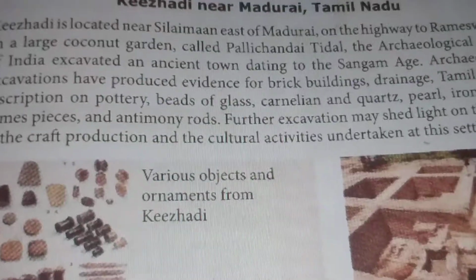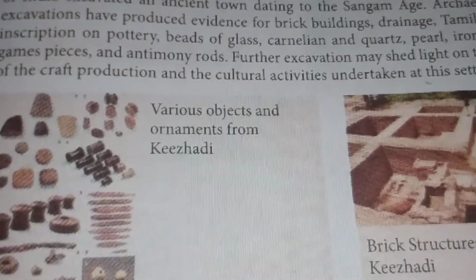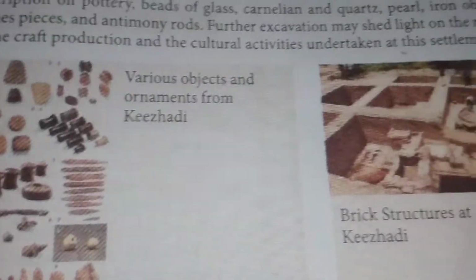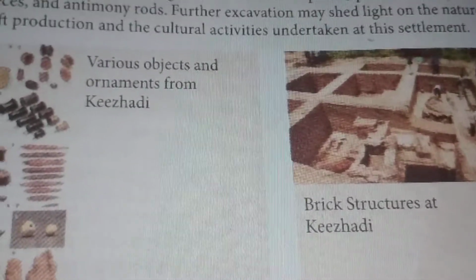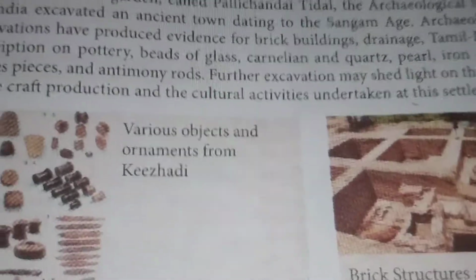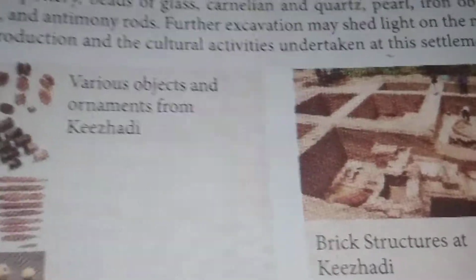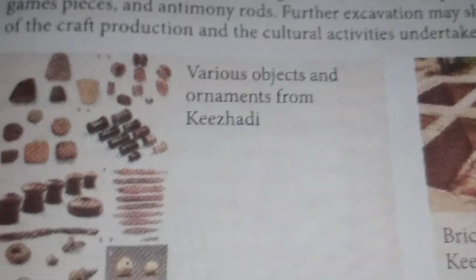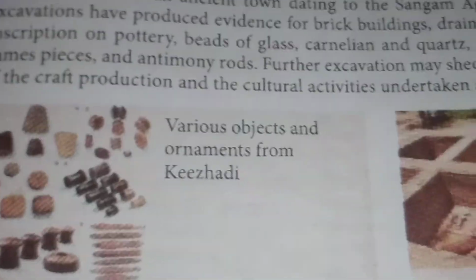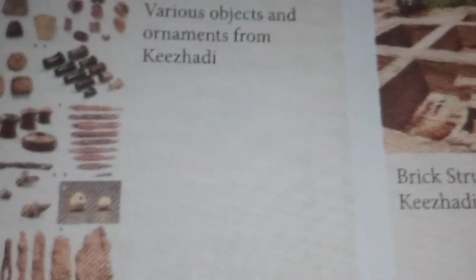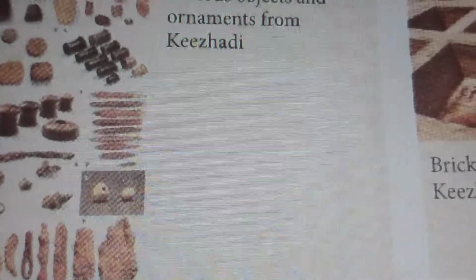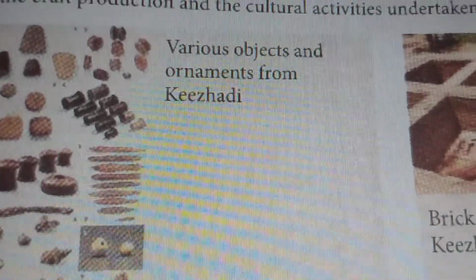Near Madurai, Tamil Nadu. Keeladi is located near Silaiman, east of Madurai on the highway to Rameswaram. In a large coconut garden, the Archaeological Survey of India excavated an ancient Sangam age town. Pearl objects, gems, and roads were found. Further excavations may shed light on the nature of craft production and the cultural activities undertaken at this settlement. Various ornaments from Keeladi.